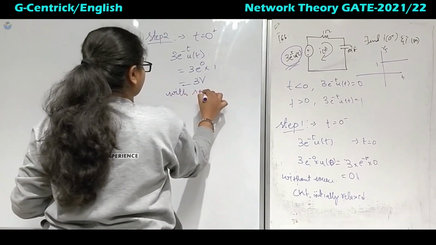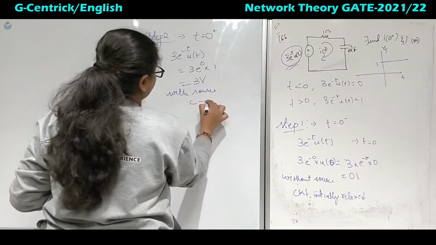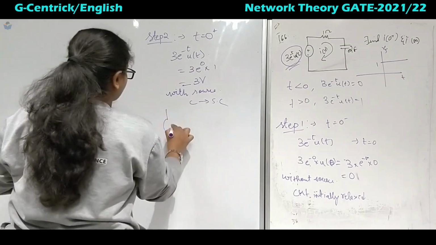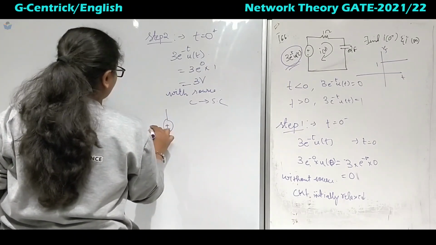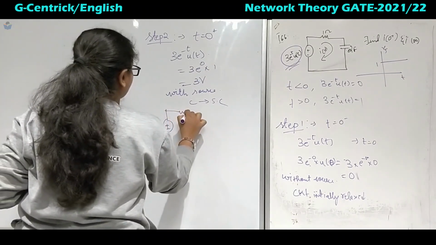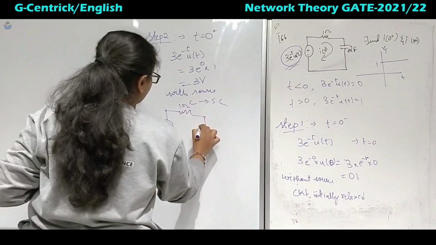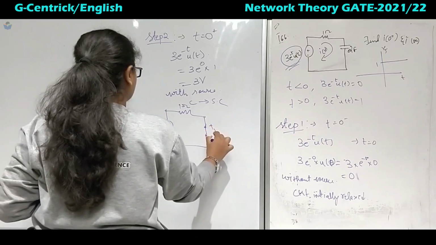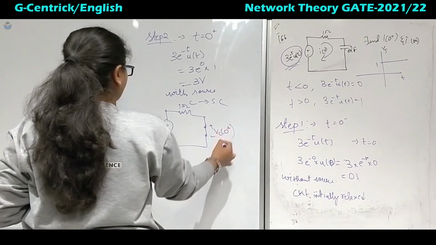So now when it is with source, what will be the capacitor? Short circuit, right? So I can redraw this circuit as this one, this is 3 volts, this is 1 ohm, then I have the short circuit of the capacitor, right? Across this it is Vc of 0 plus.